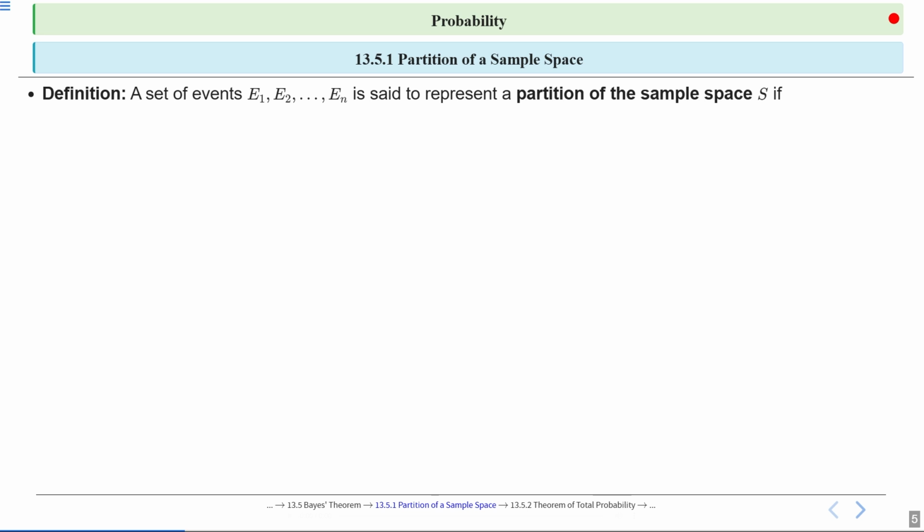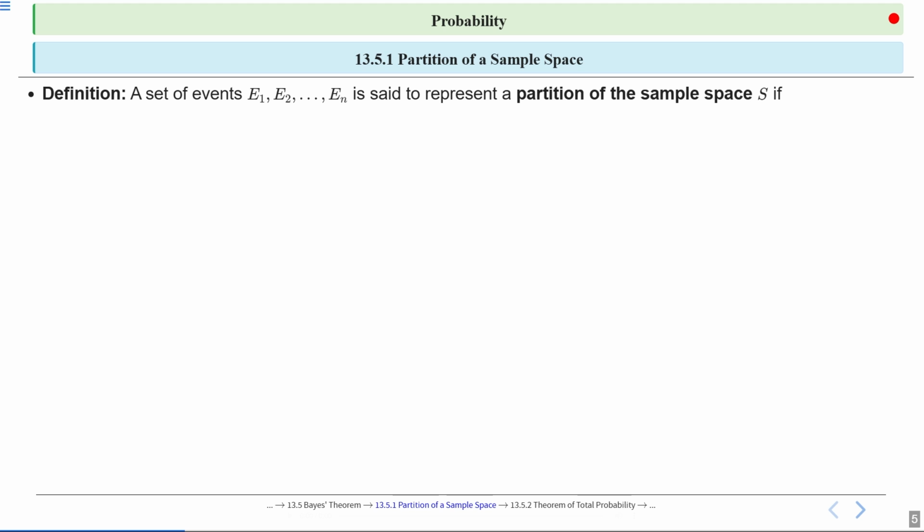So first, NCERT section 13.5.1 partition of a sample space. A partition of the sample space divides all possible outcomes into distinct non-overlapping groups that cover everything, right? Each group is a separate event and together they make up the entire sample space.